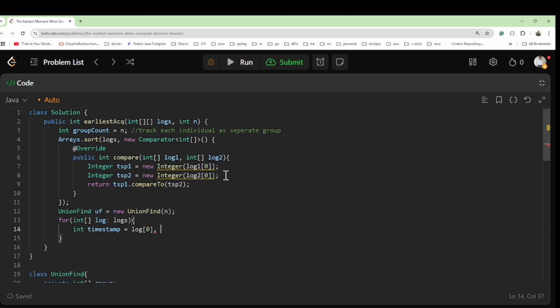Then we have friend A at log at 1, and similarly friend B at log at 2. Got my point? We have timestamp, friend A, friend B. All these things we have.